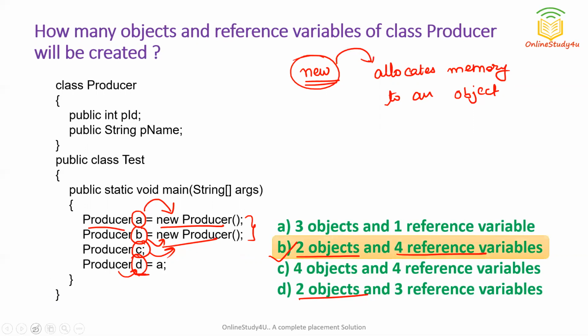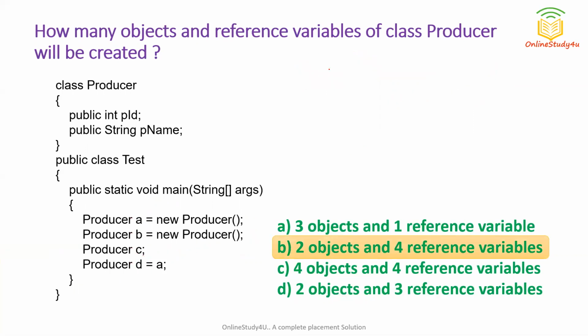Now let me show you the diagrammatic representation of how this will look. We have an object reference A. It is pointing to an object of the Producer class. Now you can see we have an object reference B, which is pointing to another object of the Producer class. So this object is different.